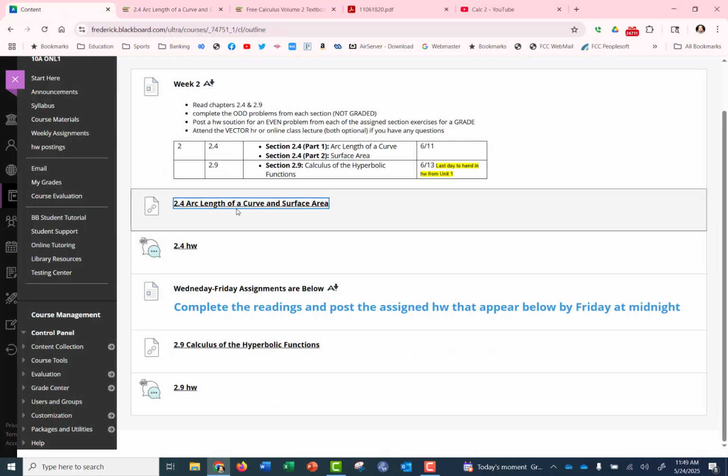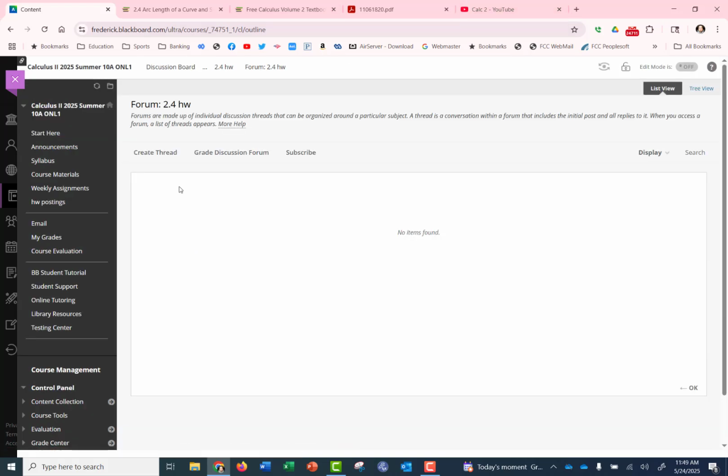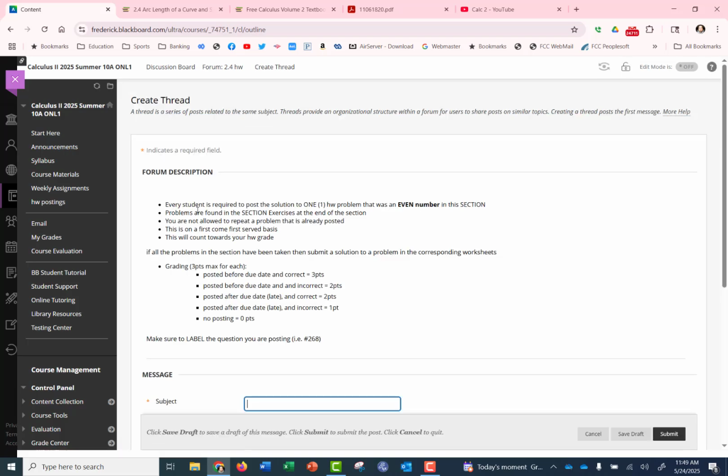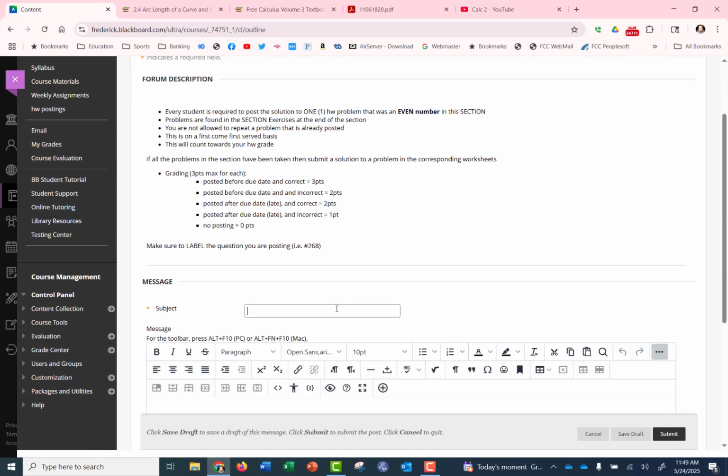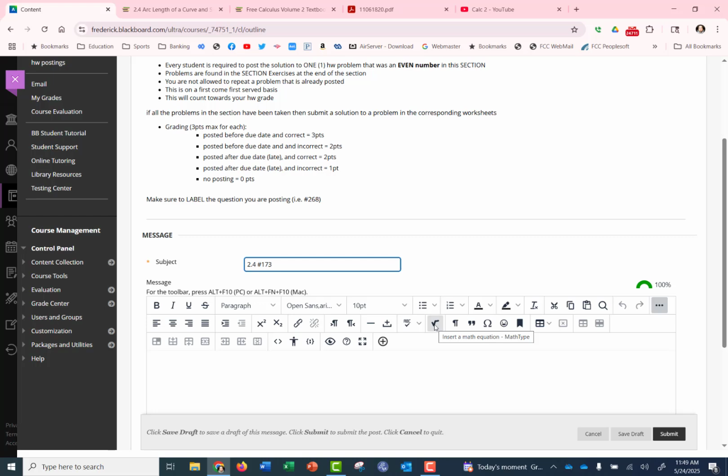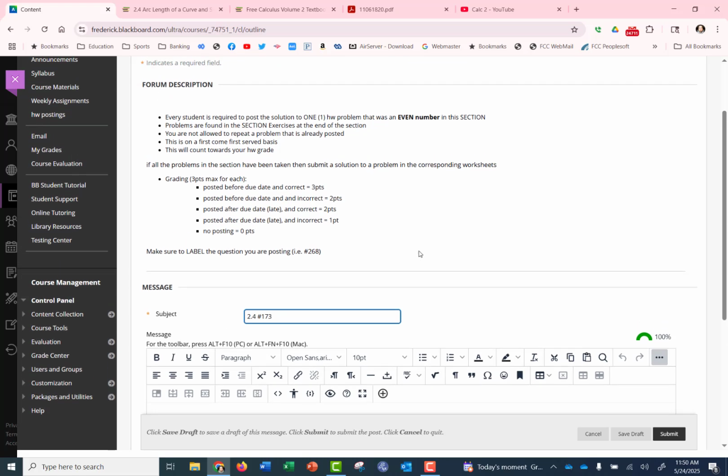To do the homework though, like I said, you would click on the homework link after you read 2.4. You choose a particular section that you want to do, or a particular number in the section that you want to do, and you would click on that, and you would create a thread here. And creating the thread, I want you to put the section number, so it'll be 2.4 in the title, and whatever it may be, say number 173 or whatever number you choose. That way no other student can choose number 173 or whatever solution you choose.